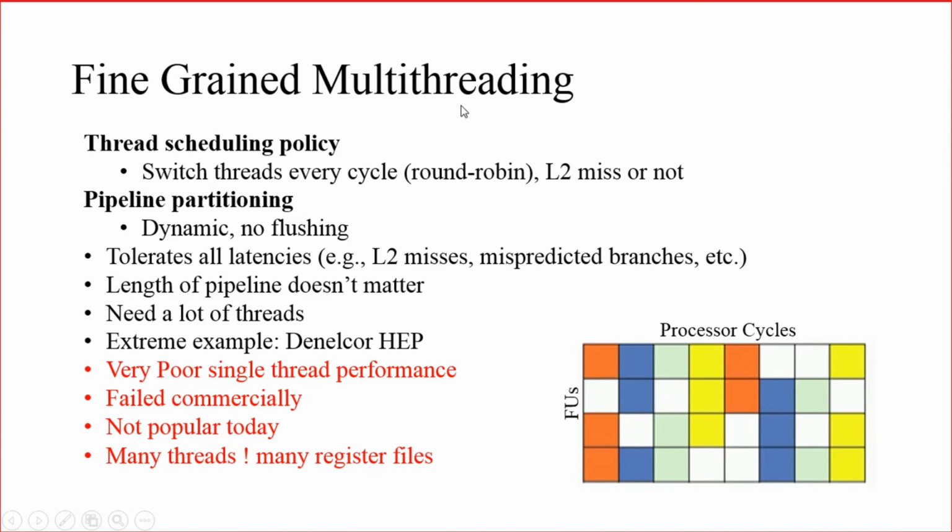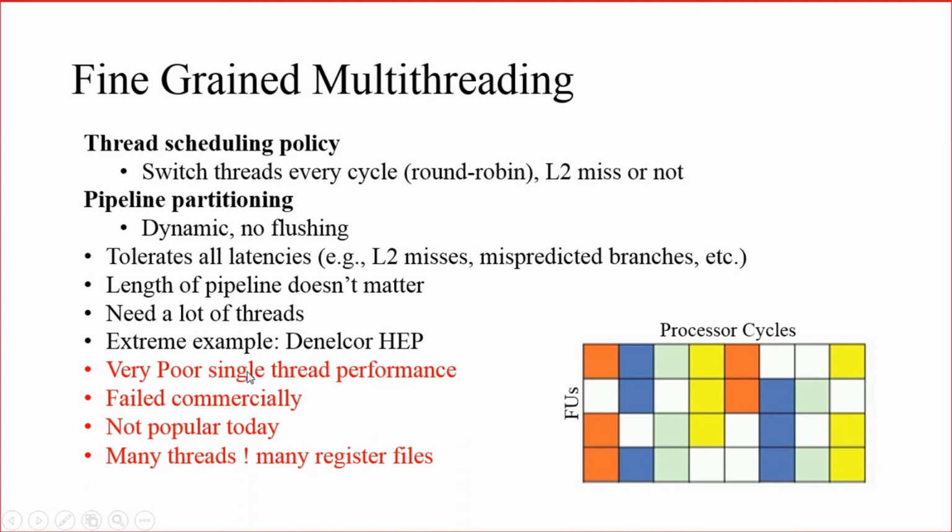For the fine-grained multi-threading architecture to work properly according to our design, more threads are required, because in each cycle thread switching is happening. So if the number of threads is lesser, the processor throughput may be lesser, because there will be more idle units. There may not be sufficient threads to keep the execution units busy. So if the number of threads is lesser, more execution units will be free, so the throughput may be affected. So for fine-grained multi-threading, more threads are required.